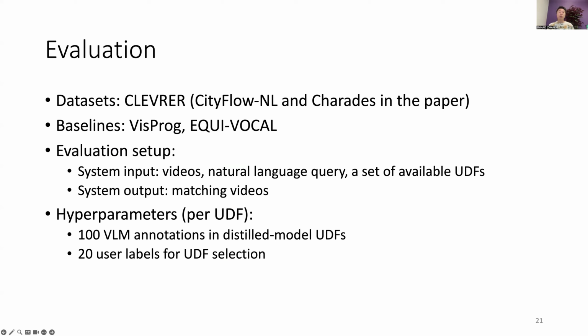Both systems support compositional queries, but don't have the ability to generate new UDFs. When evaluating each system, the inputs include a video dataset, a natural language query, and a set of available UDFs. The system will answer the query by outputting a set of matching videos. When generating each UDF, we use GPT-4o to annotate 100 samples for distilled-model UDF generation, and ask for 20 user labels during UDF selection.